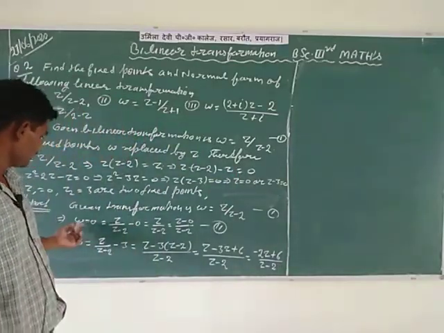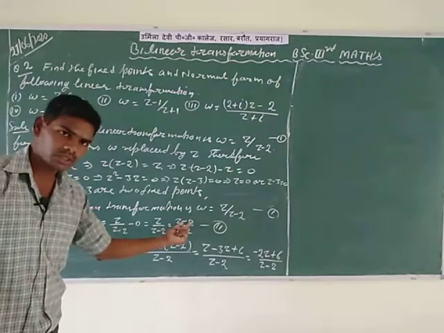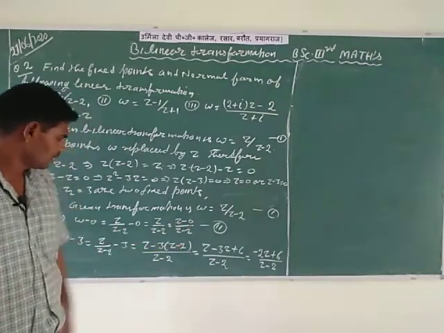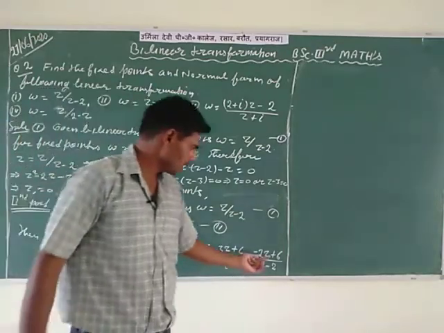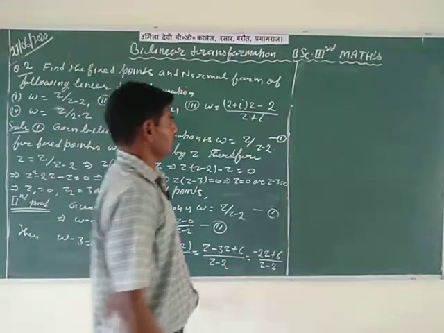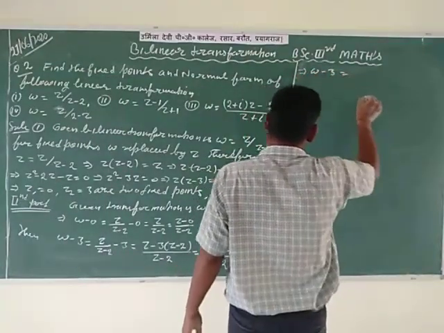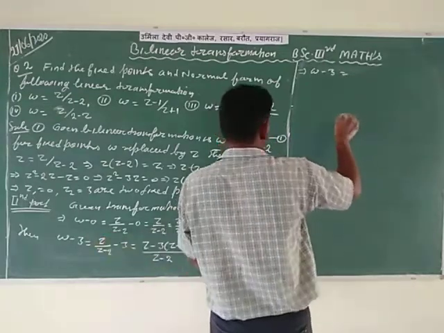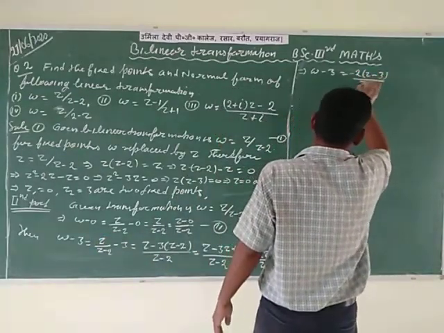Same as in the second equation, w minus 0 has z minus 0 in the numerator, so w minus 3 should have z minus 3 in the numerator. For this, taking 2 out of the bracket, we write w minus 3 is equal to minus 2 times z minus 3 divided by z minus 2.